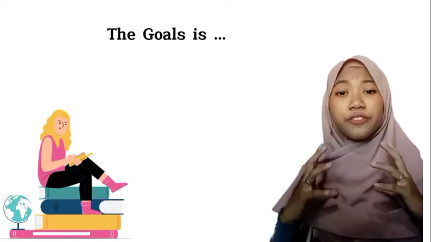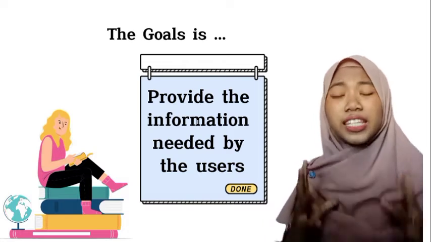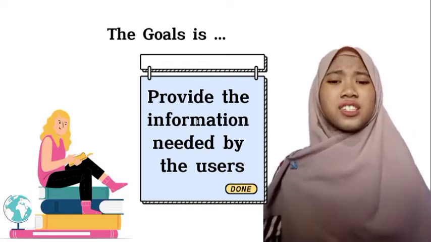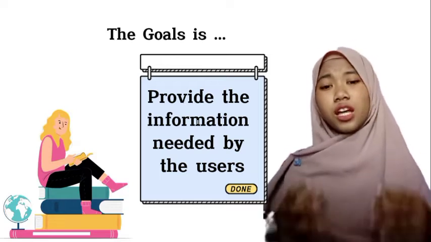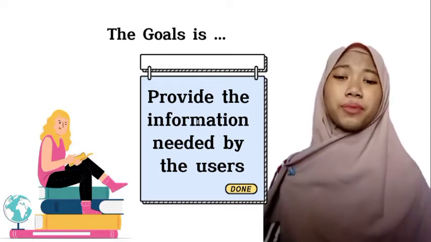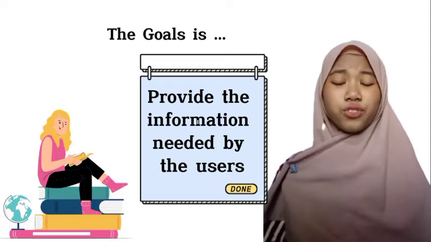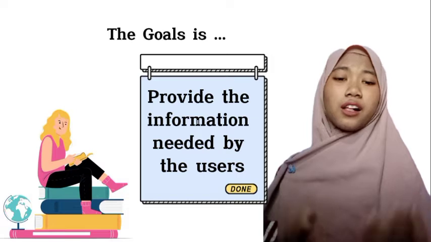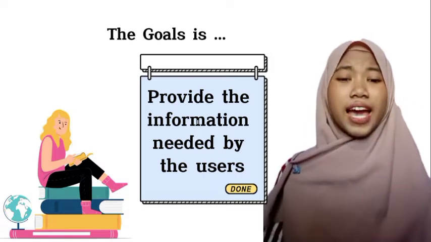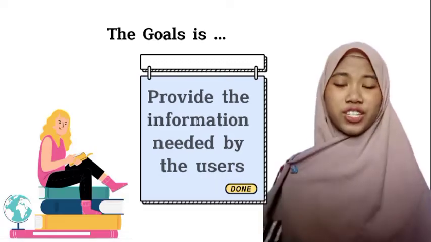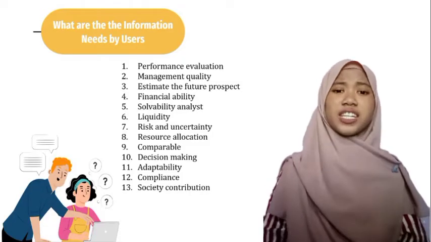Okay, next, after sharing all of the problems faced by the standard setters and the conceptual problems, we assume that the goal of financial reporting is to share the information needed by the users. This information is related to the response to accountability problems, the estimates for all users related to how to minimize risk, and how to handle change and innovation. Okay, what information is needed by the users?